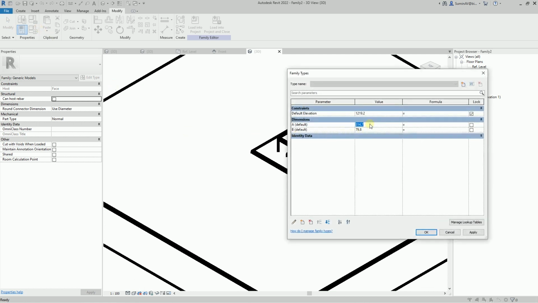I will point out that a will be equal to 60 and b will be equal to a divided by 3. This kind of relationship works in both directions. That is, if I change the value of b, the value of a changes, and vice versa.